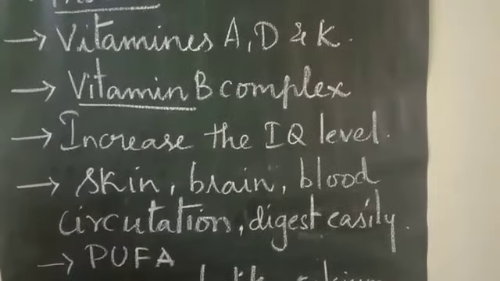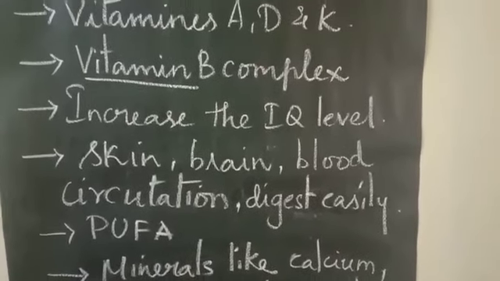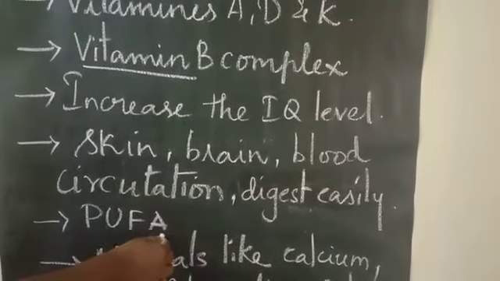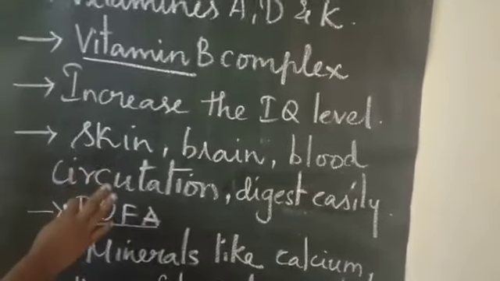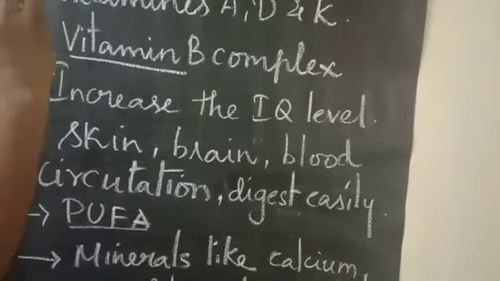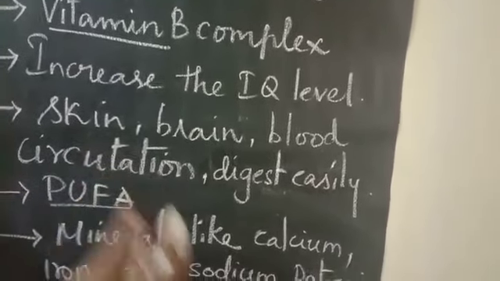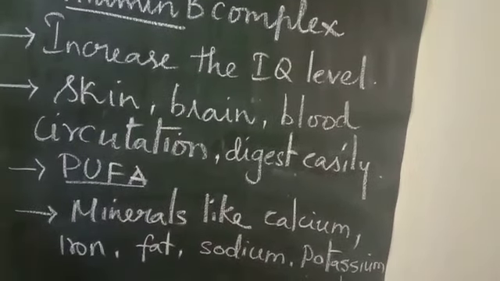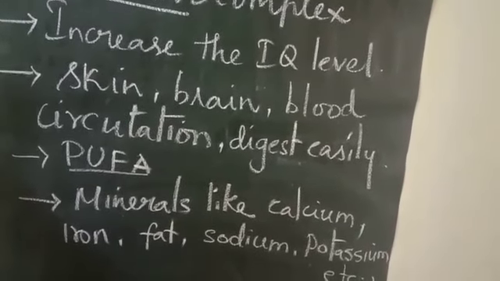And fish consists of PUFA. PUFA is nothing but polyunsaturated fatty acids. So it is nothing but good unsaturated fatty acids, we can say, which are present. Omega-3 fatty acids also, we can say. It is very important in fish. So consuming fish is better than consuming chicken or mutton. Next, minerals. It consists of minerals like calcium, iron, phosphorus, sodium, potassium.